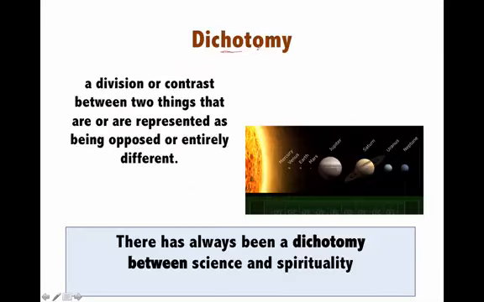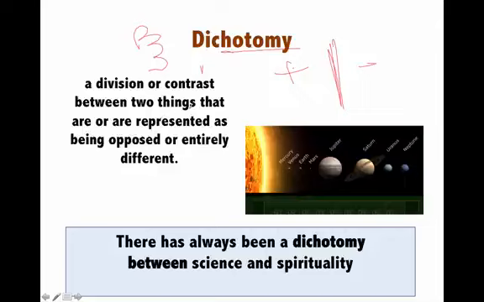Dichotomy. Dichotomy means when there is a particular distinction between two things, like black and white. There is a dichotomy. Positive and negative, there is a dichotomy. Di means two. The word di or bi in English means two. So that you have to keep in mind. And for example, light and darkness, there is a dichotomy.